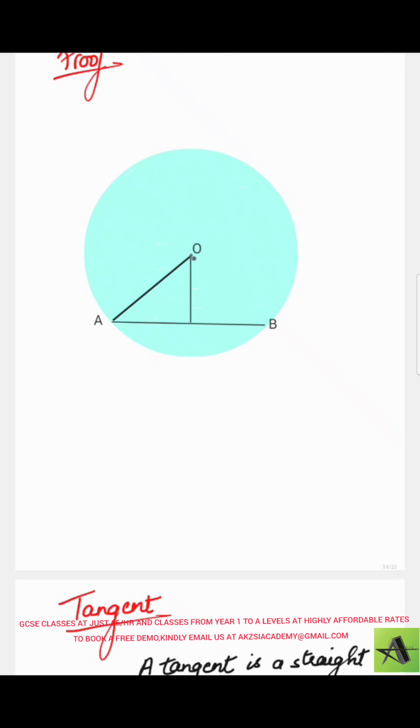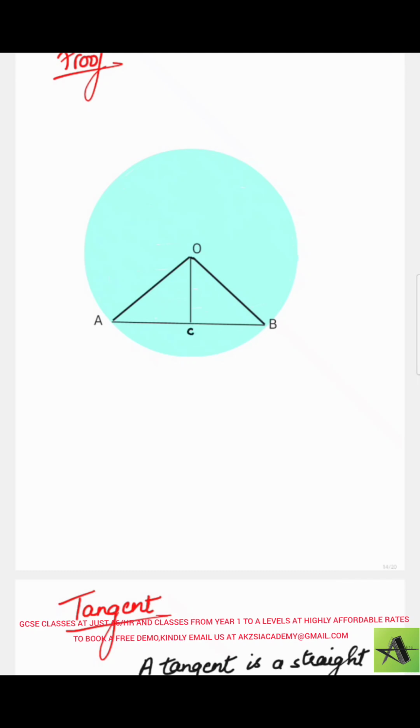I have divided this into two triangles. This side is part of the left triangle and this side is part of the right triangle. If I can prove that the two triangles are congruent, then it would be easy to prove that they both are equal. Let me name this one BC.